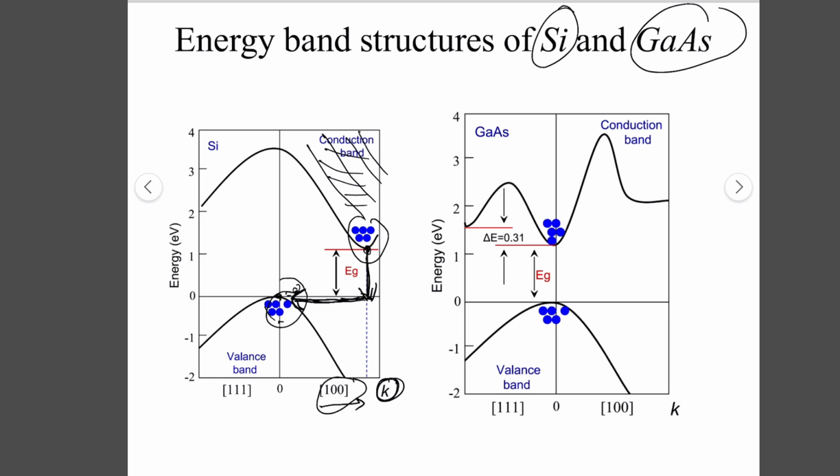For gallium arsenide, the maxima of the valence band is directly below the minima of the conduction band.